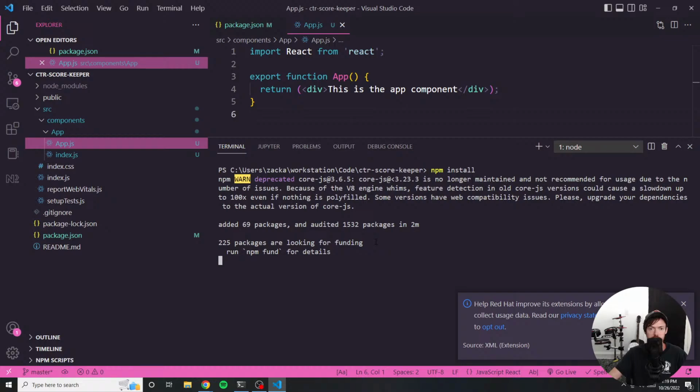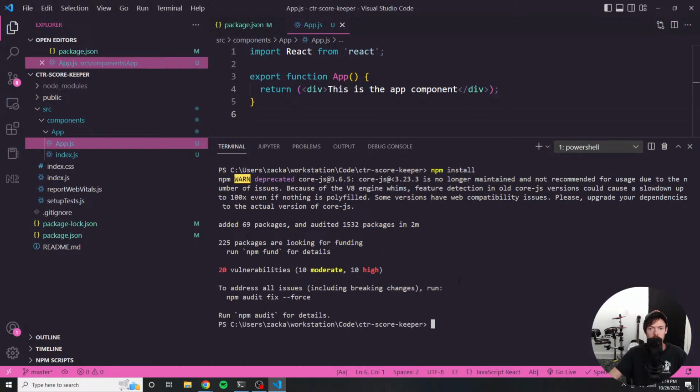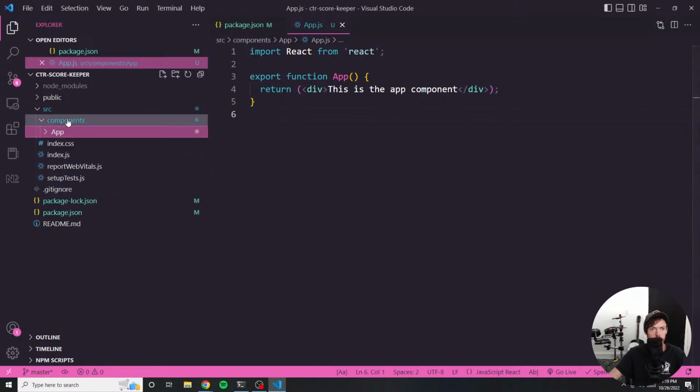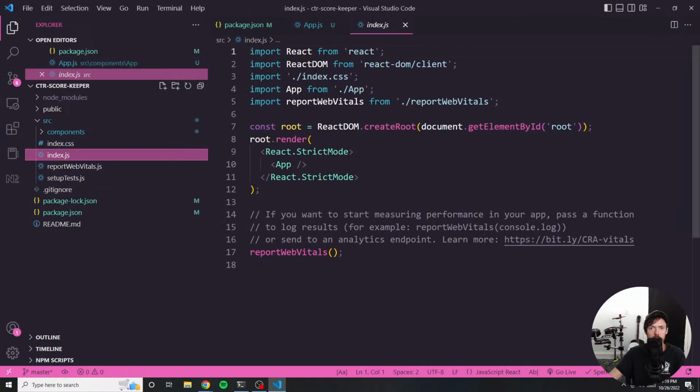Let's see if that is still running. So, all right, we're done running the npm install. So all of our dependencies should be up and running. So I should be able to run this in just a moment. I have to change the way that I'm importing this.